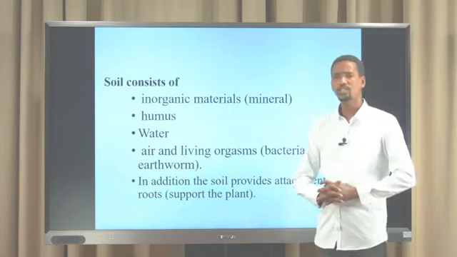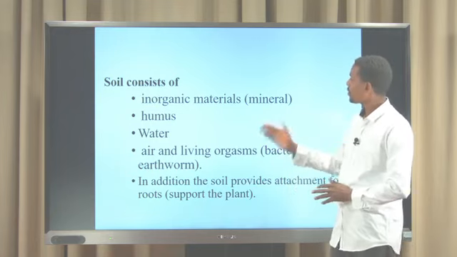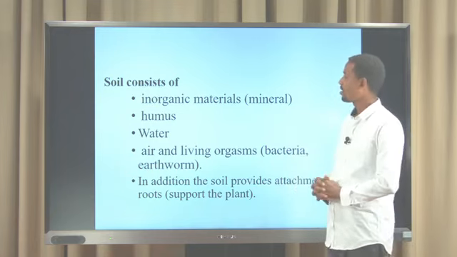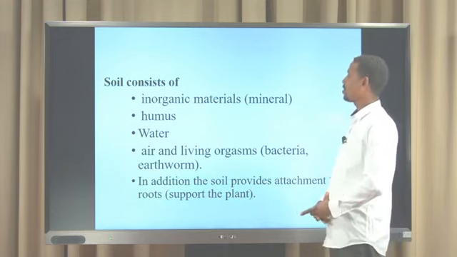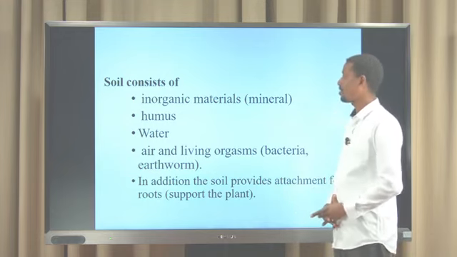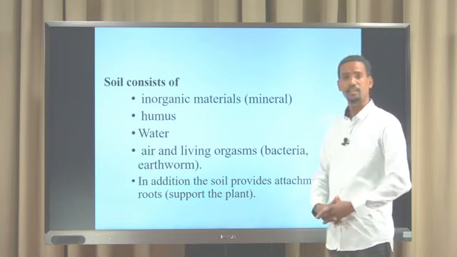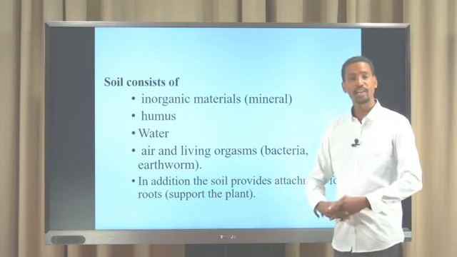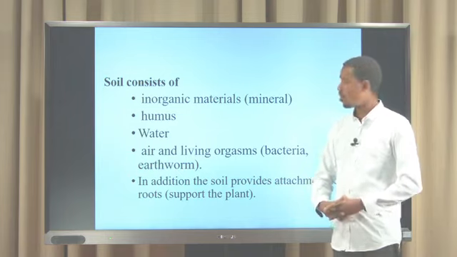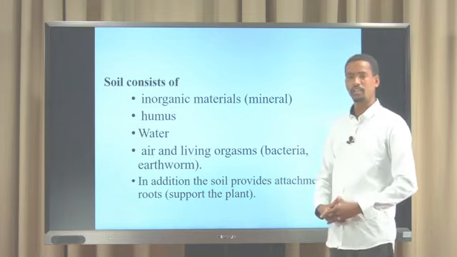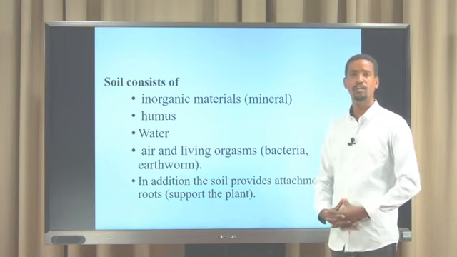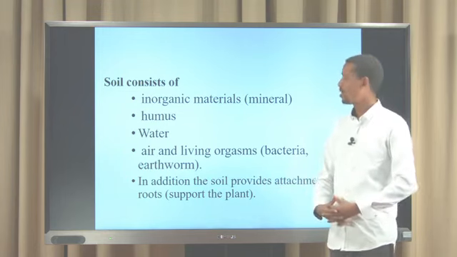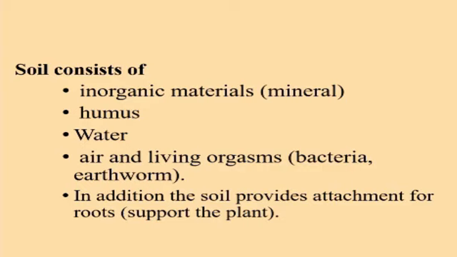Soil has many components. Soil consists of inorganic material or minerals. Those inorganic materials or minerals are found in the soil, and also humus. Soil also consists of water, air, and living organisms like bacteria and earthworms.